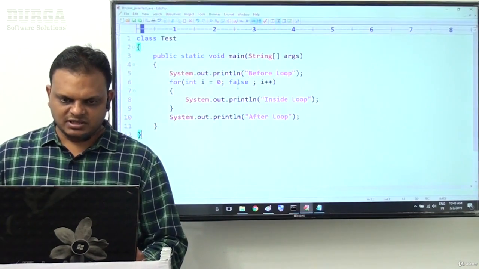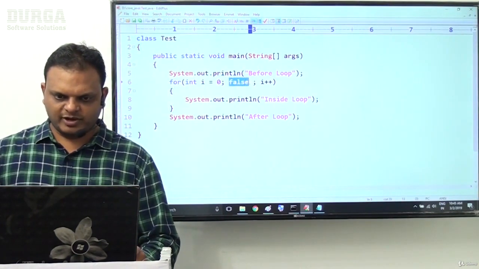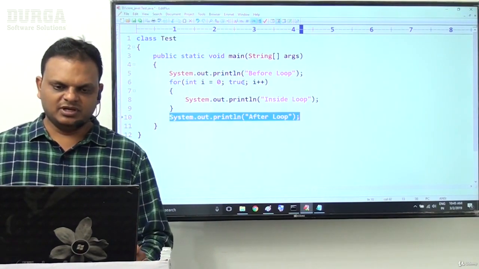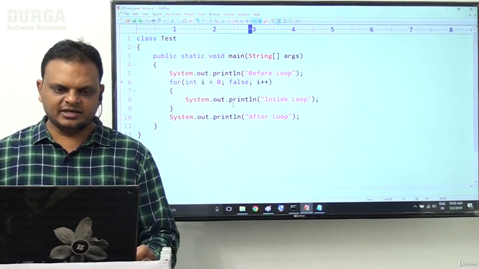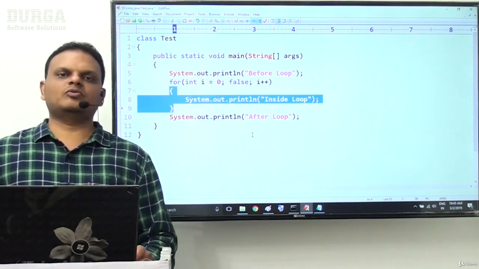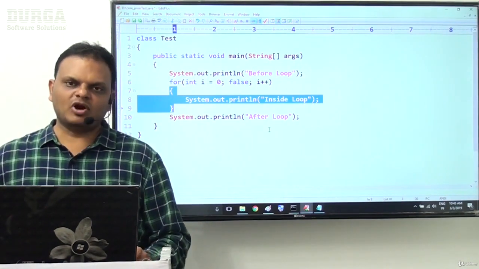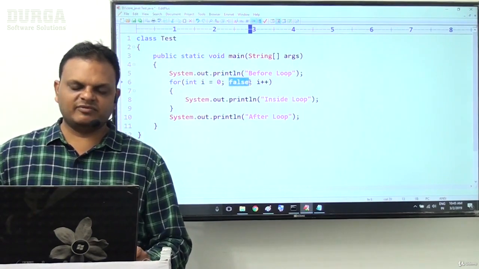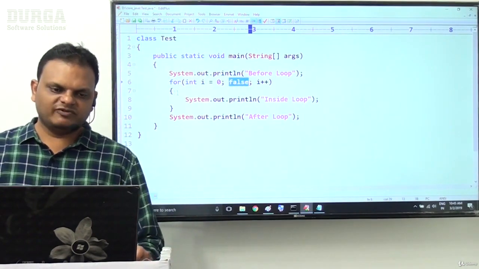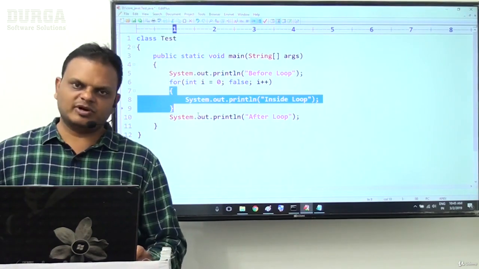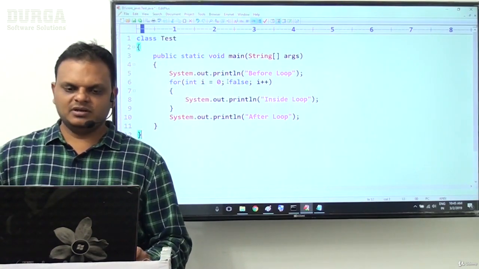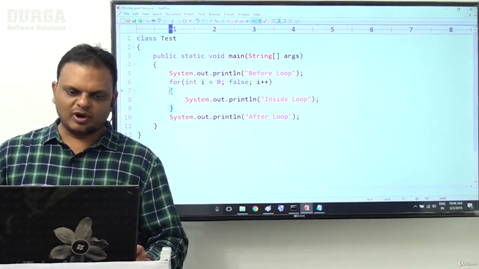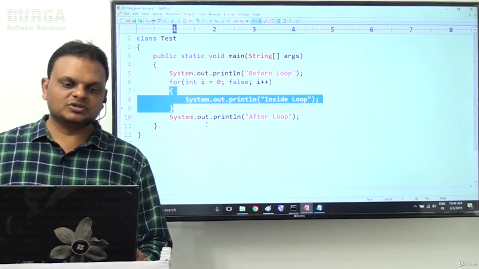Why? Because if we provide a true value here, the println after the loop is which one? Unreachable statement. But if you provide a false value directly, then the body of the for loop is unreachable. Why? Because when the JVM recognizes this false value, the JVM never executes this body part, but we provided the body part. That information is known by the compiler. When the compiler identifies this false value, the compiler knows 100% that this body will not be reachable to the JVM. So this is an unreachable part.